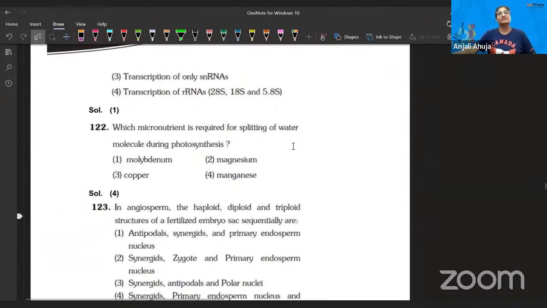Which micronutrient is required for splitting of water? That's no discussion. Manganese, because if there is an absence of it, guys, the question is from the mineral nutrition chapter, and there is a clear-cut mention on that, and you should remember it. So yeah, it's important. Otherwise, photosynthesis will be affected.